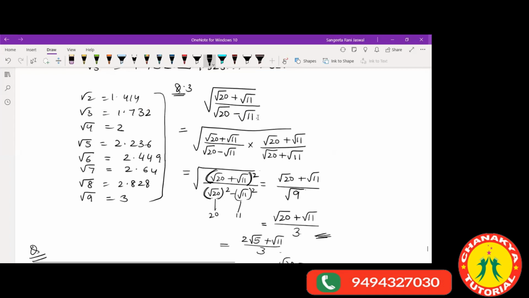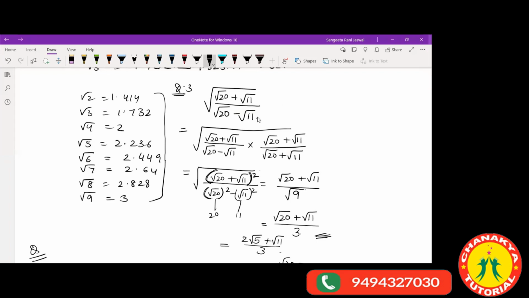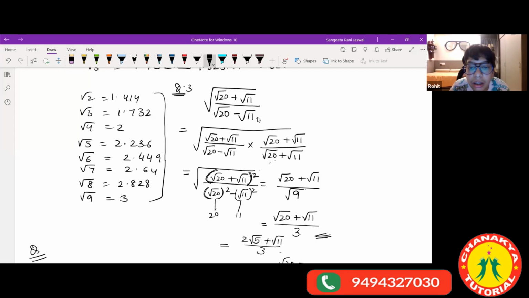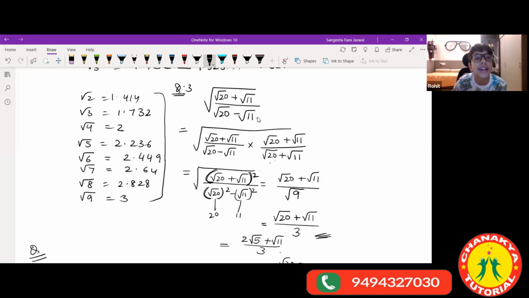See here, when you rationalize it, then we take like this. We have in the numerator root over 20 plus root over 11. Now you are saying that you have left the denominator part as it is. No, ma'am, in the denominator I took root 20 plus root 11 into root 20 plus root 11. But why so? Ma'am, I thought we had to change both the symbols in numerator and denominator, so I did that.